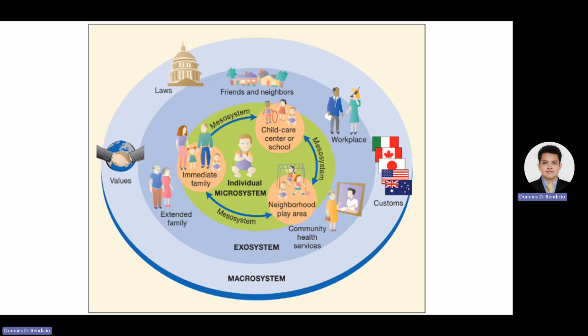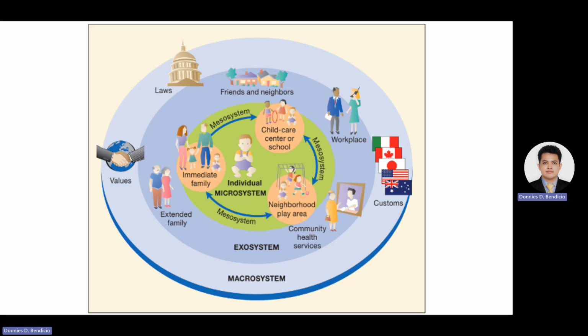Bronfenbrenner's ecological systems theory is a widely recognized framework for understanding how various environmental contexts or systems influence human development. This theory categorizes these systems into different levels, including microsystem, exosystem, and macrosystem. So let's discuss one by one.